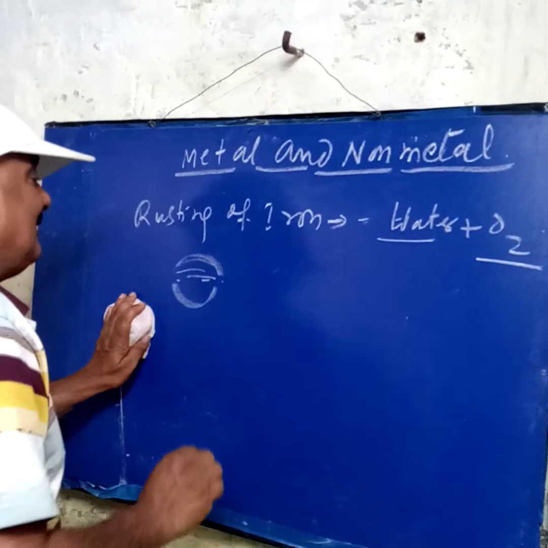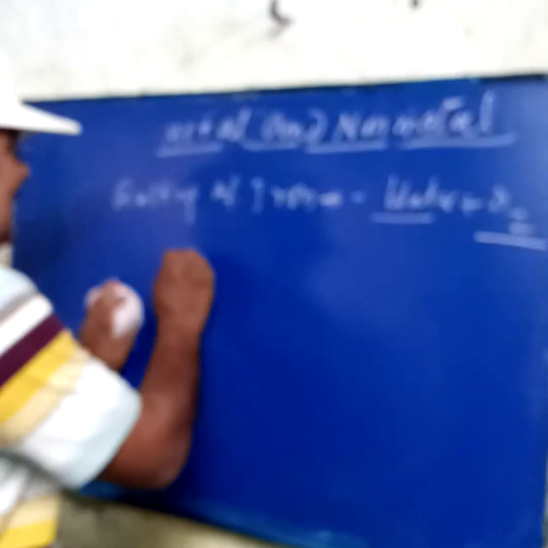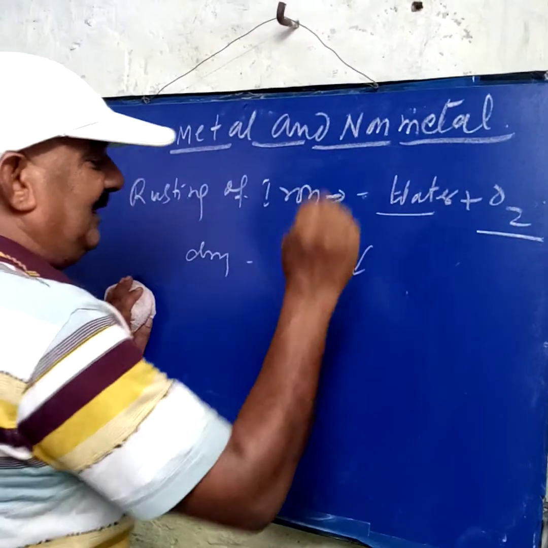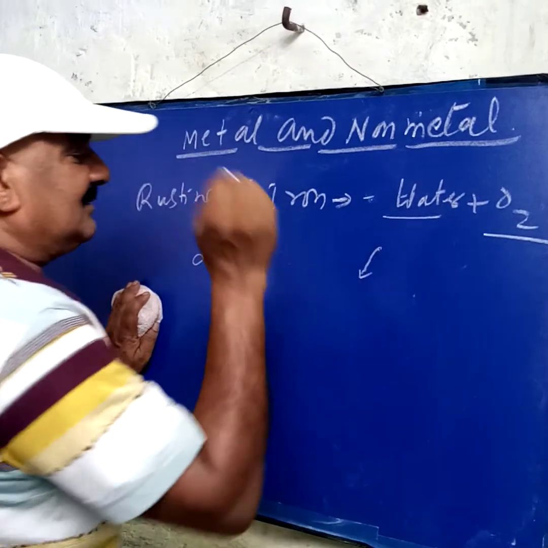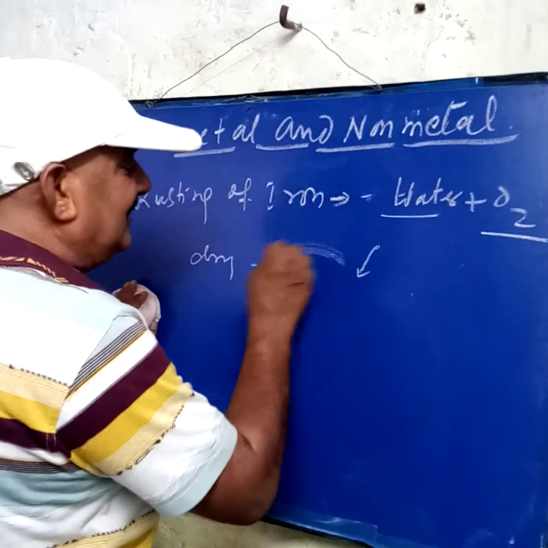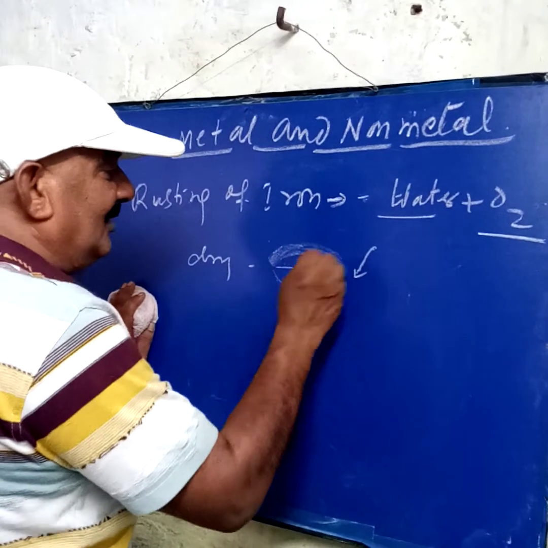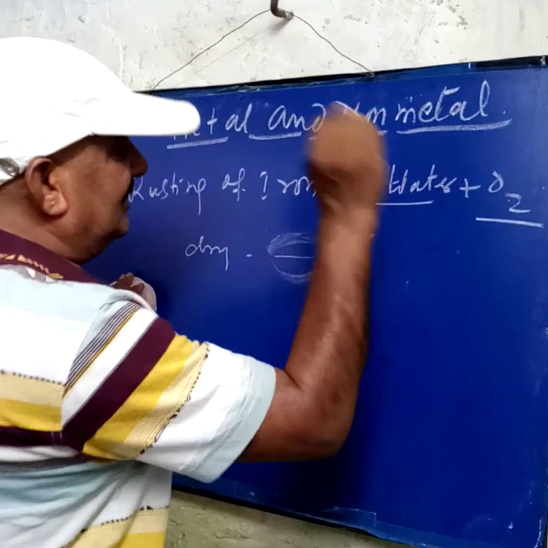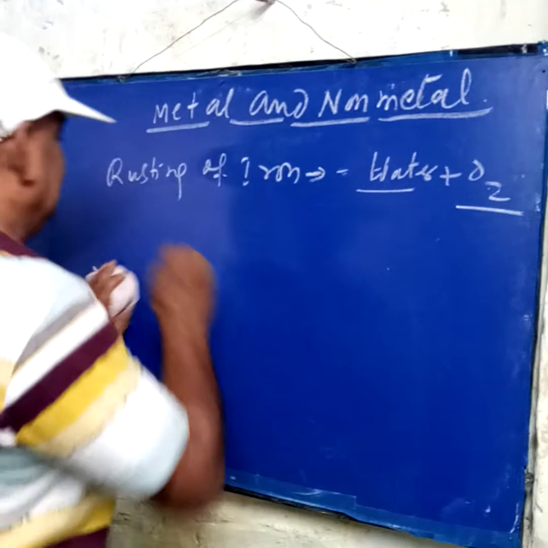Why do we paint before the rainy season? In the summer days it is not damaged, because on dry days there is no water vapor present in the atmosphere, only oxygen, so it does not rust. But before the rainy season comes, we paint the iron gate, because when painted, the iron does not come in contact with water vapor and oxygen, so it does not rust easily. The second method is grease.